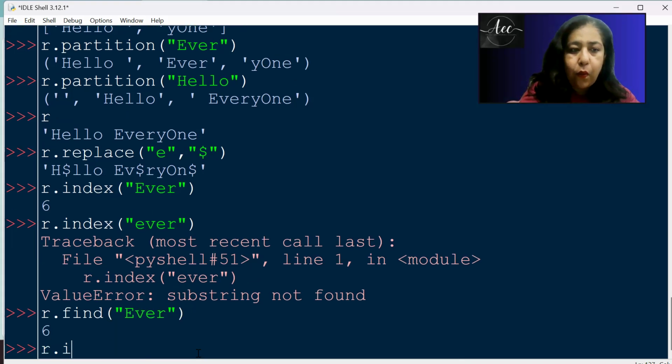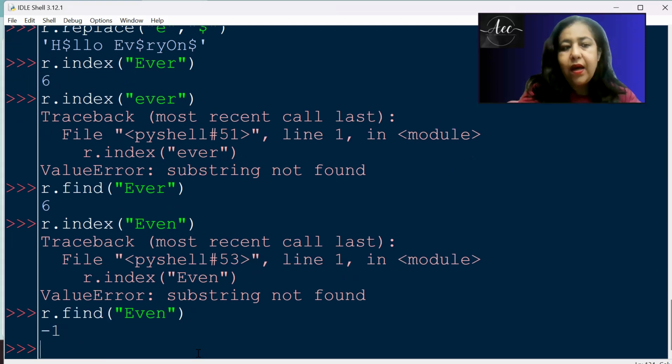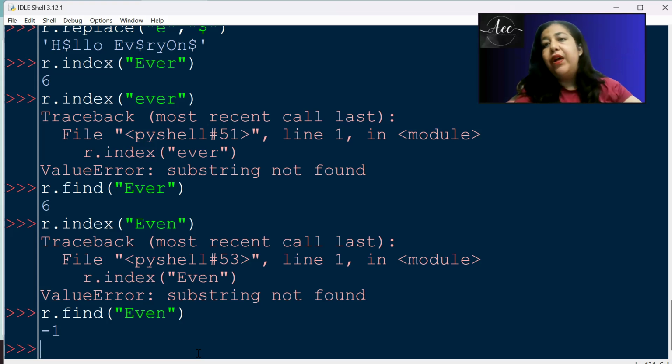The difference is when I search for something which is not there. If I'm looking for "Ever", index will give me an error. But if I write find and I search for the same thing, it gives me -1. Because 0 is a valid position in the string, instead of giving 0, it gives you -1. That indicates that whatever we are looking for is not there in the string.